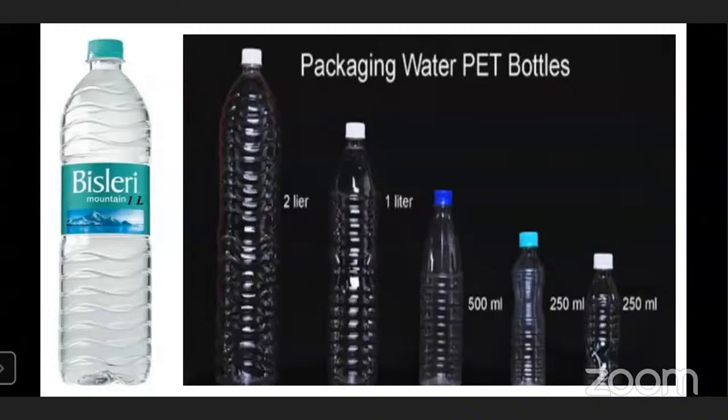If 1 liter is 1000 milliliter, then half liter means, now count the milliliter in a half liter. Yes, half liter means 500 ml.